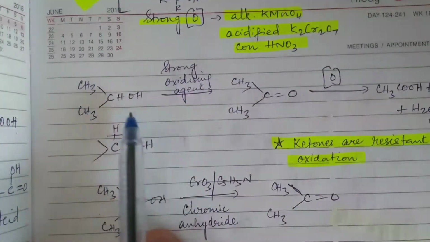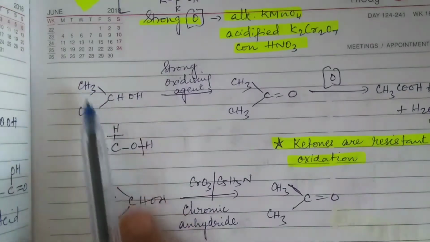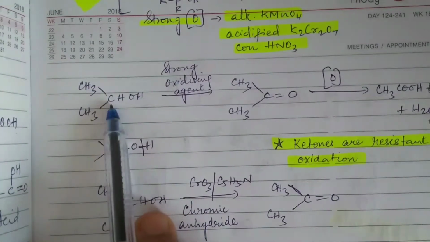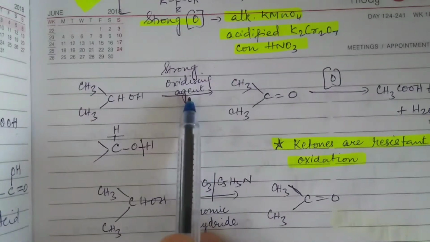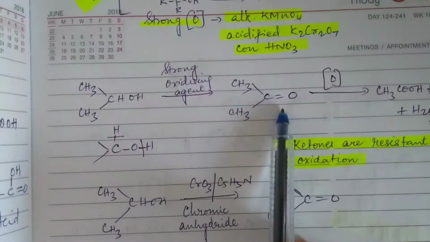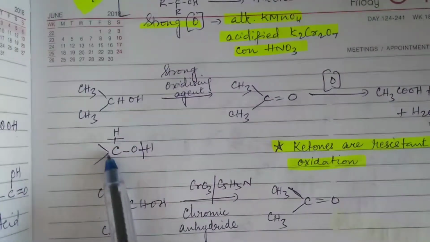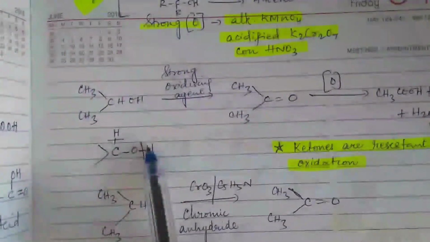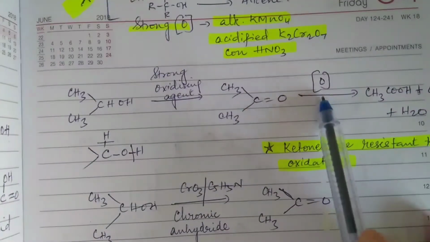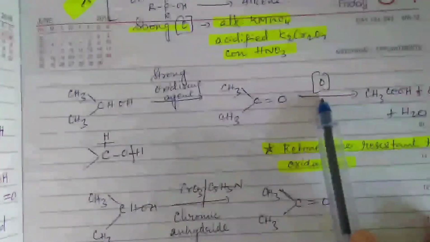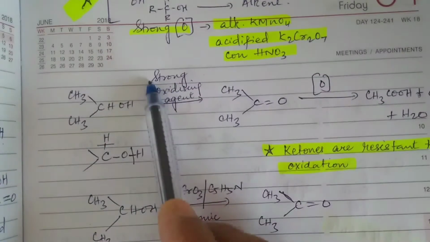This is a secondary alcohol because carbon holding OH is attached to two other carbon, so this carbon is secondary. Now when this is subjected to strong oxidizing agent, initially you will get a ketone. I told you the same way. OH bond and CH bond, they will get cleaved. So there will be a double bond between the two. Okay, so this is gone, this is gone, this will become C double bond O. That's what has happened here. And this will further undergo oxidation, provided I told you it is a strong oxidizing agent, and it will give you a mixture of acids.